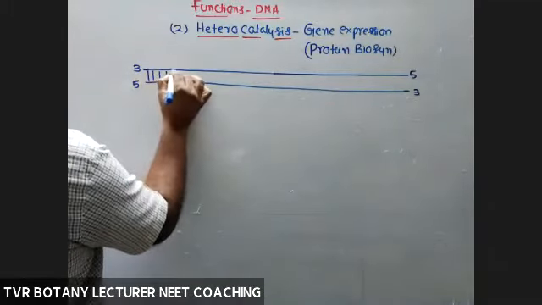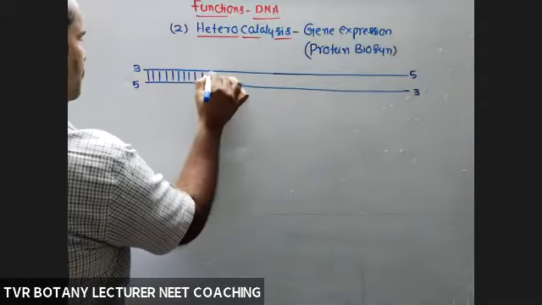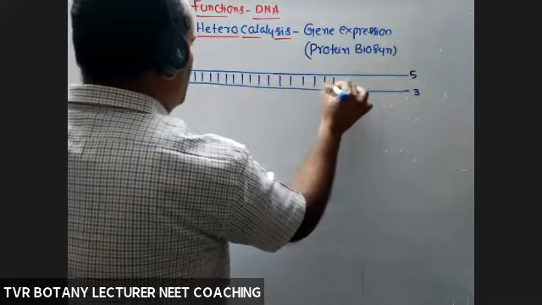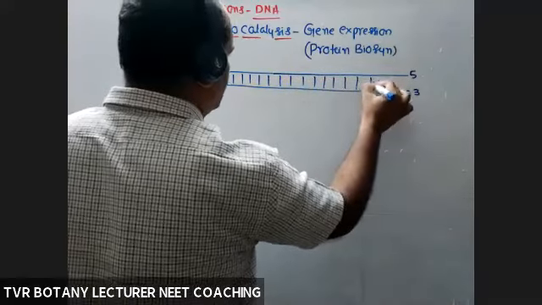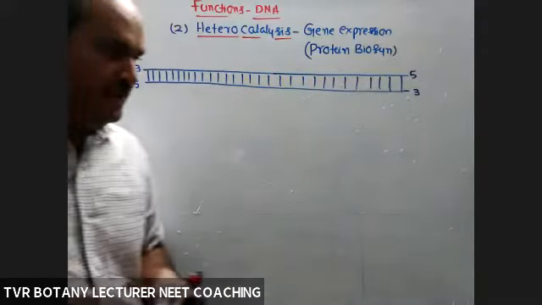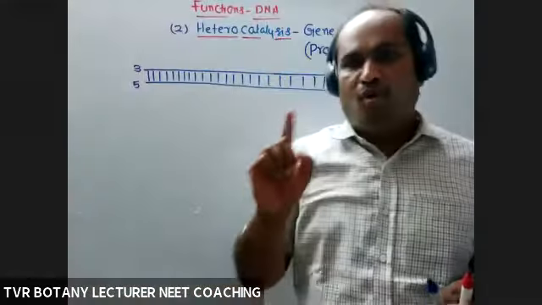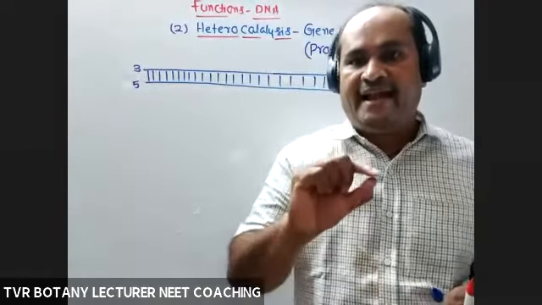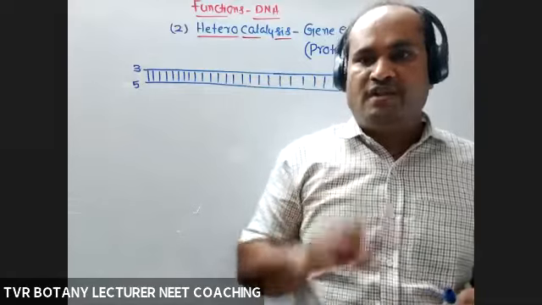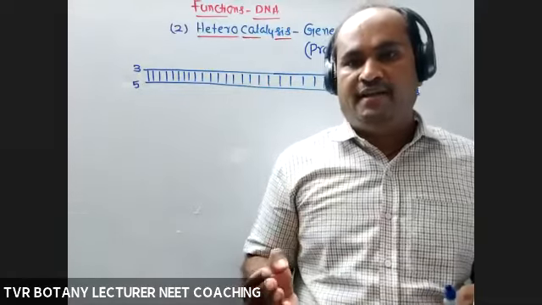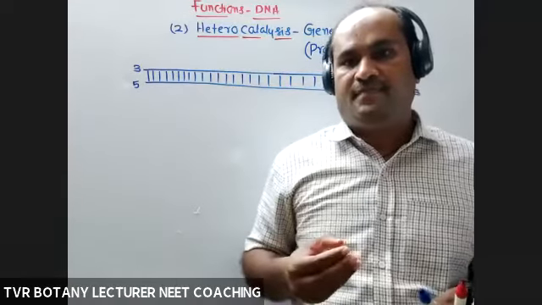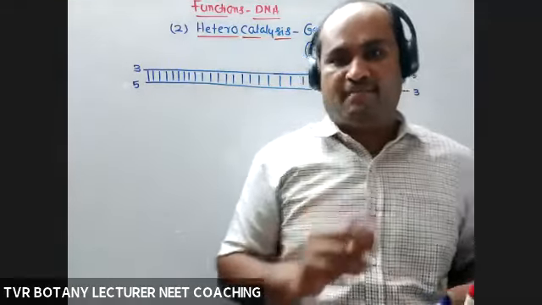Base pairing between concerned nucleotides, complementarity, base pairing. During DNA replication, both the strands act as a template. At that time, both are involved in the synthesis of a new DNA strand. Both are involved, both are acting as templates.